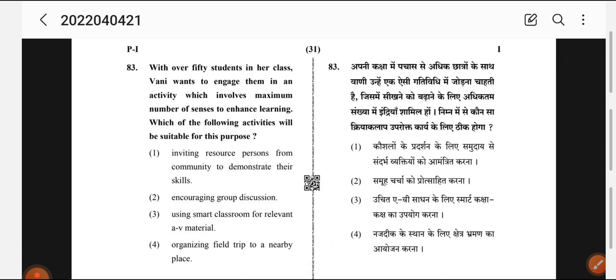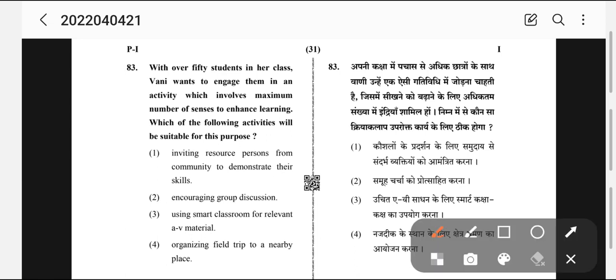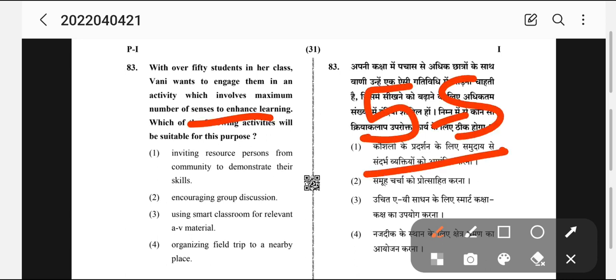With over 50 students in her class, Vani wanted to engage them in an activity which involved maximum number of sense to enhance learning. Which of the following activity will be suitable for the purpose? So here we are talking about sense. So how many sense organs are there? 5. So she wants most of the sense organs to be active.